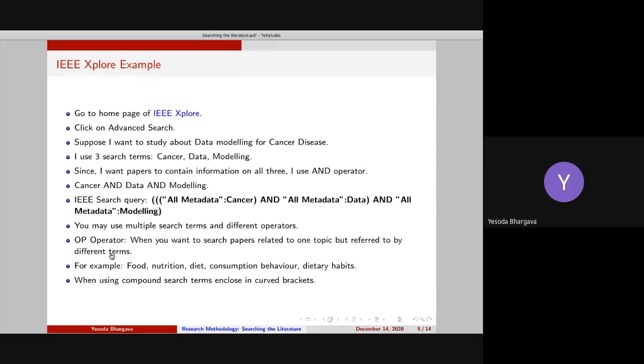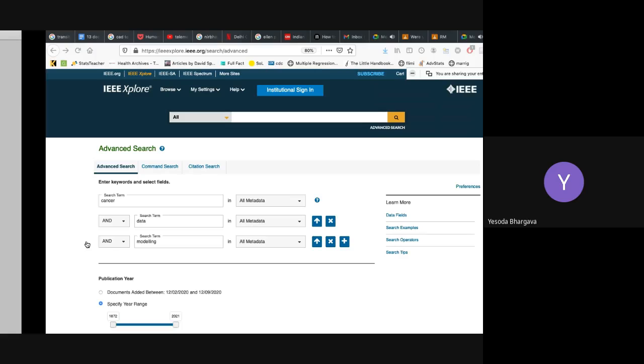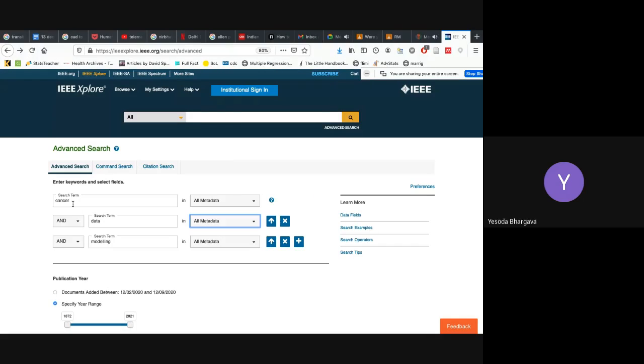So when we do scoping reviews and systematic reviews, we use the OR operator. This is actually OR, sorry for the wrong spelling. So I will show you how it is used. For example, if I'm doing a systematic review on, say, obesity,